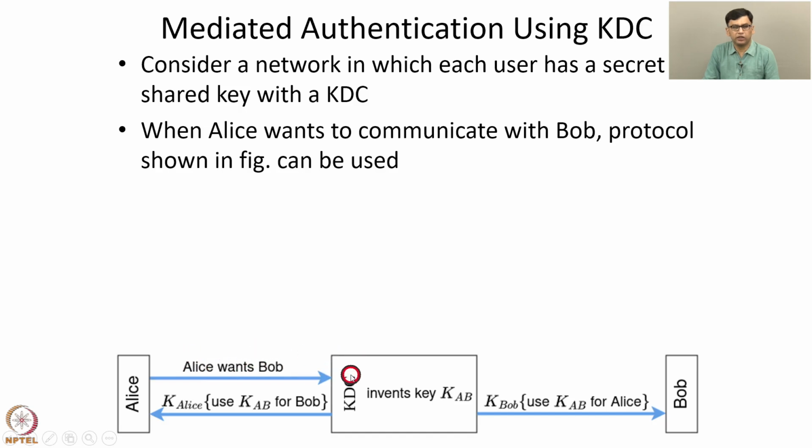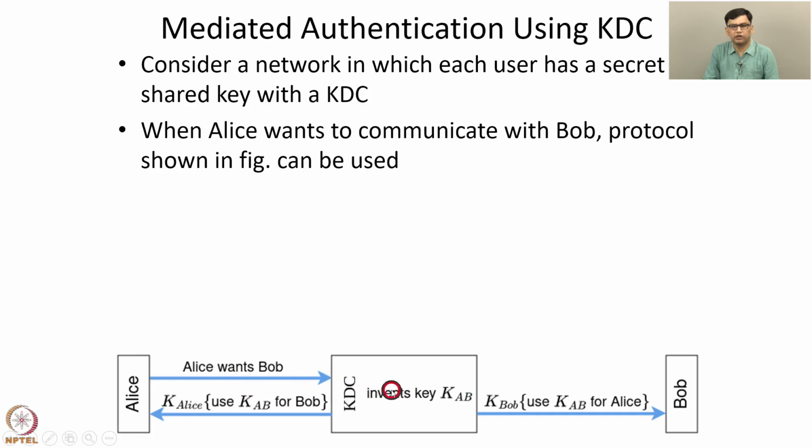Then the KDC invents a key, let's call it KAB, and encrypts the key using the secret key that the KDC shares with Alice, that is KLS. So the KDC encrypts this message with the key KLS, along with KAB for Bob. So now Alice has got the key KAB, which she can use to securely communicate with Bob.